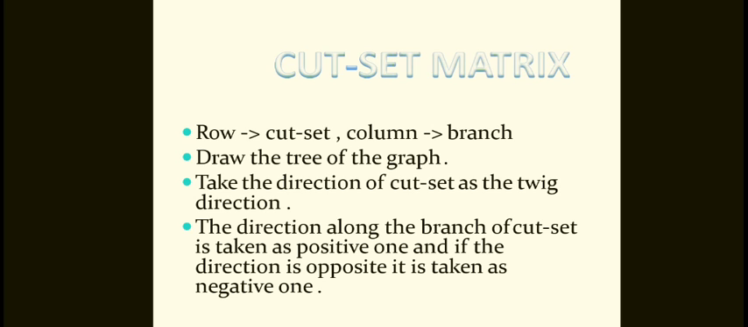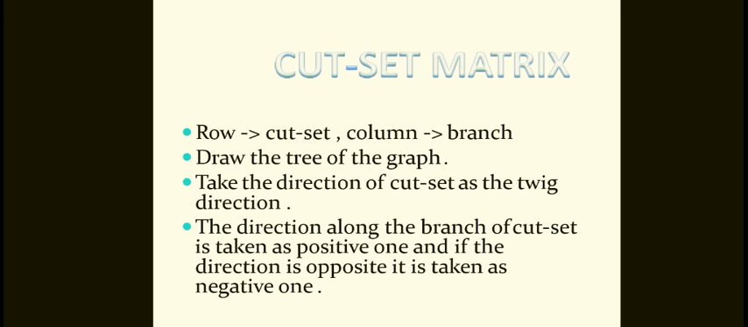The fundamental cut set matrix is indicated with the letter C. The matrix gives the relation between the branch voltages and the twig voltages. That is the main solution for the given network. Here the rows indicate the cut sets and the columns indicate the branches. So therefore, draw the tree of the graph.